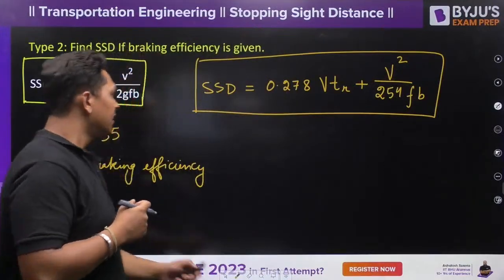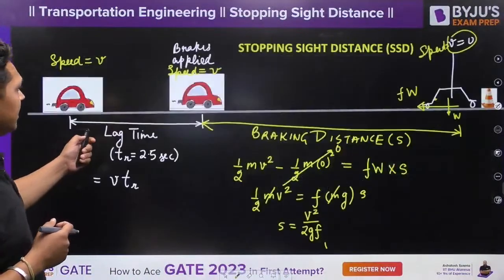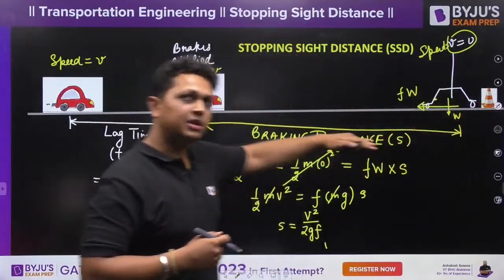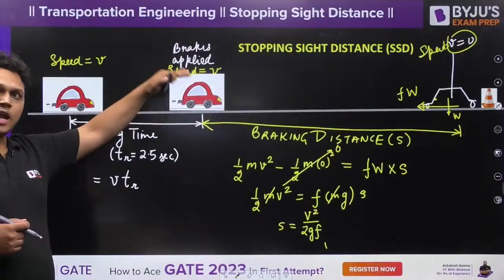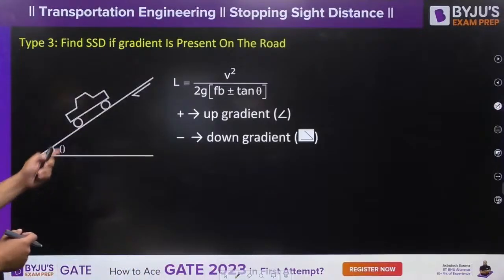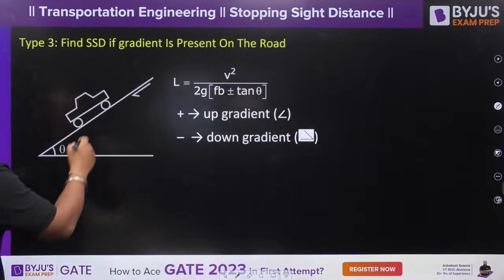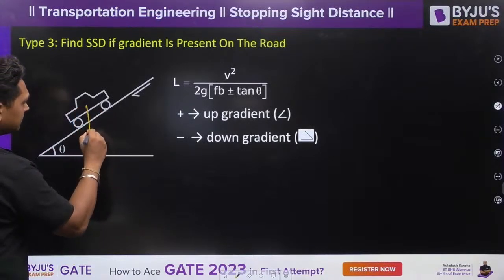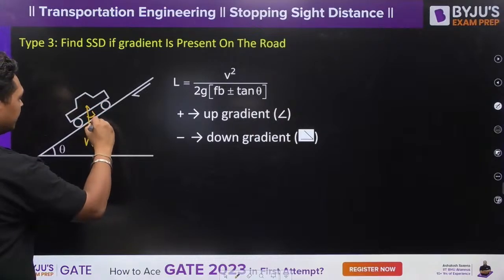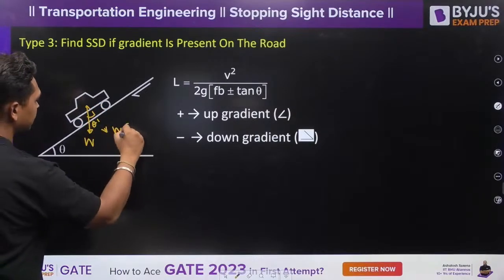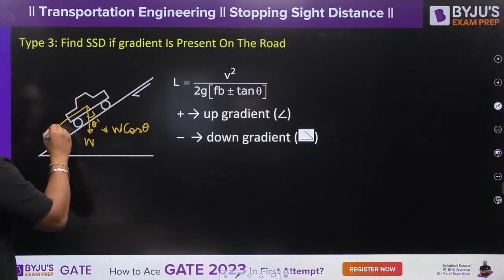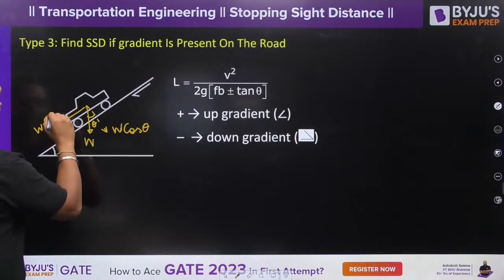Yes. Very good. Now, while deriving this formula, our vehicle was moving on a straight path. Now suppose this path is inclined, as in this particular case. Now the weight is going to act like this, so a component of the weight is going to be in this direction, W cos theta, and one component of the weight is going to be in this direction, W sin theta.